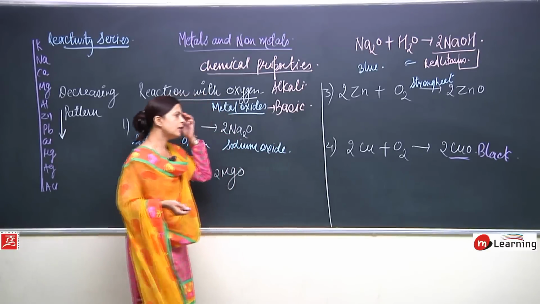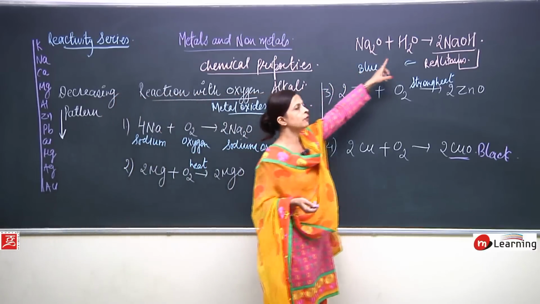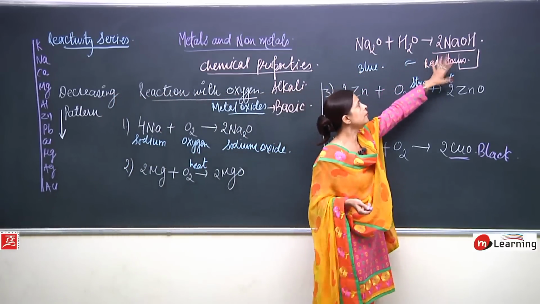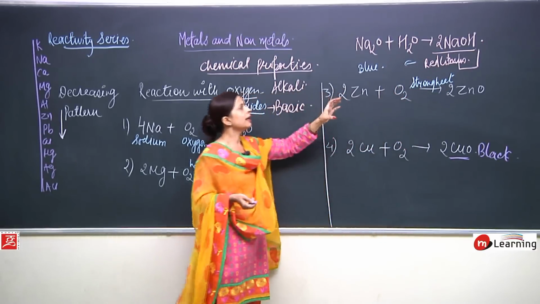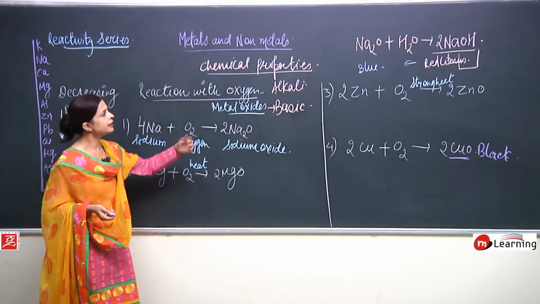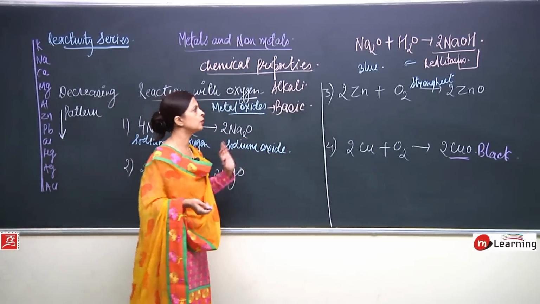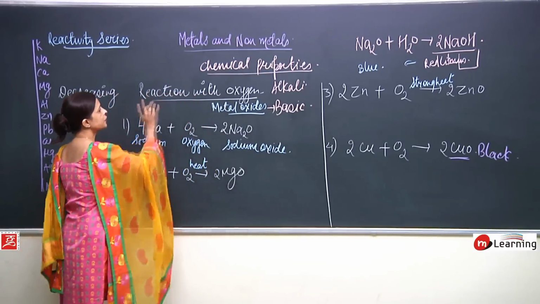Now after this we have also studied that when metal oxide gets dissolved in water, a base is formed. This base is basic in nature, and when we put red litmus paper to it, it gets converted into blue litmus paper. This was the first reaction, with oxygen.